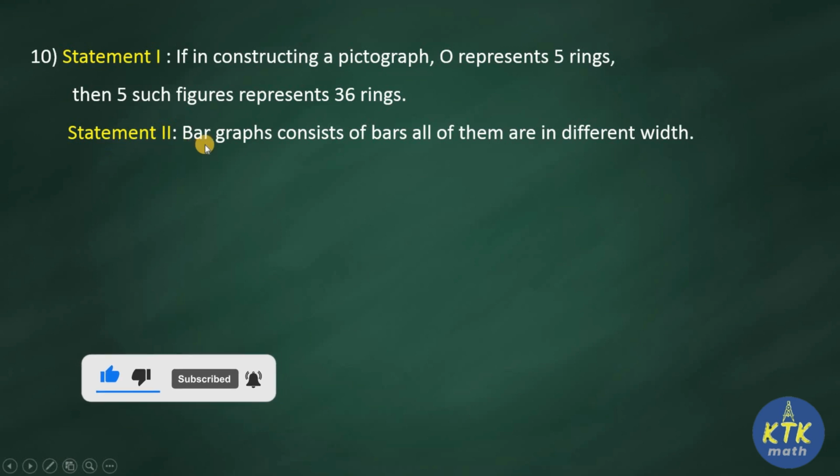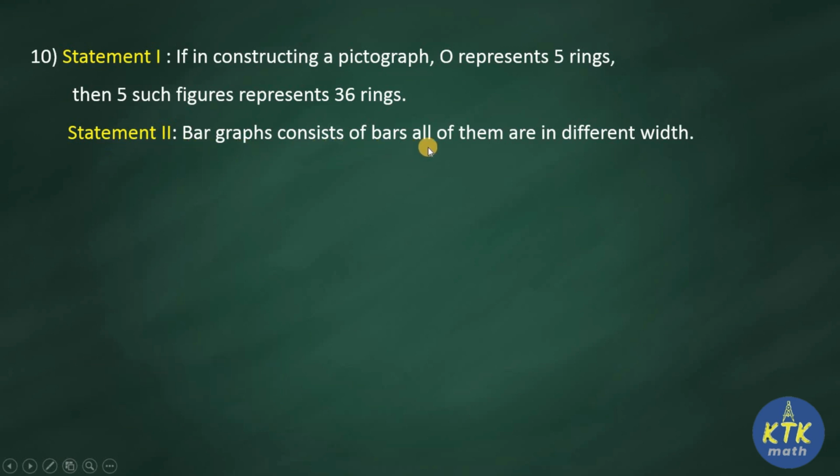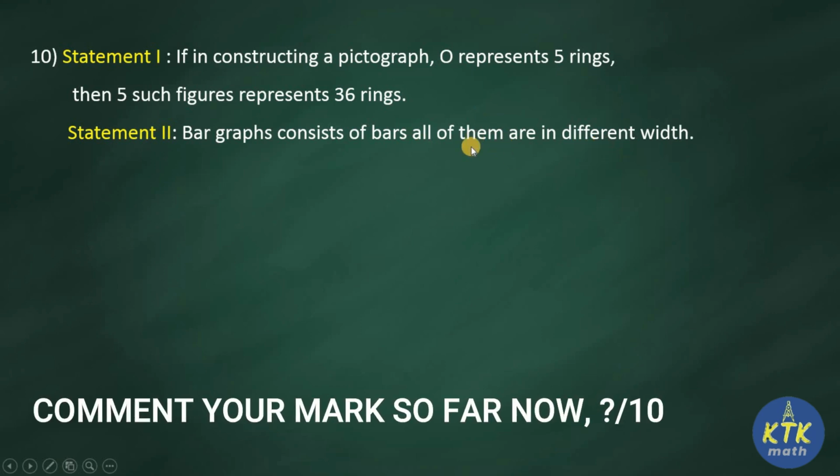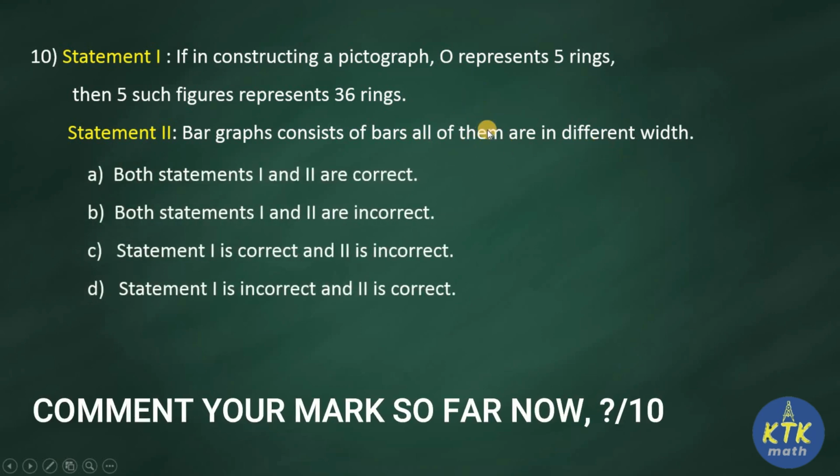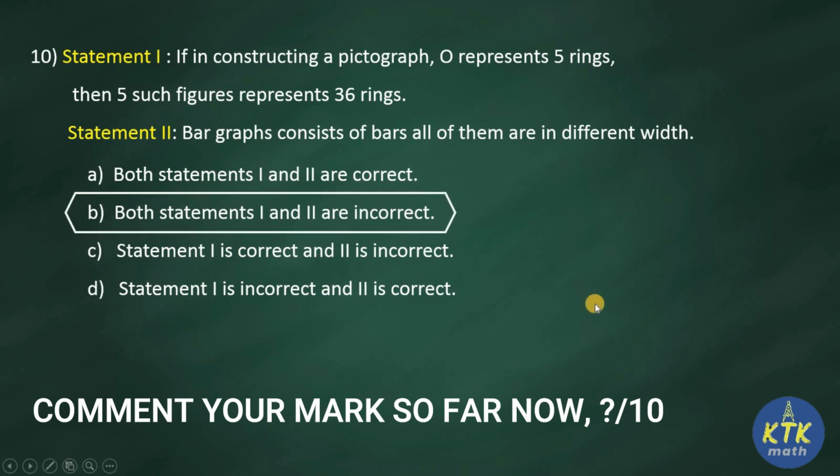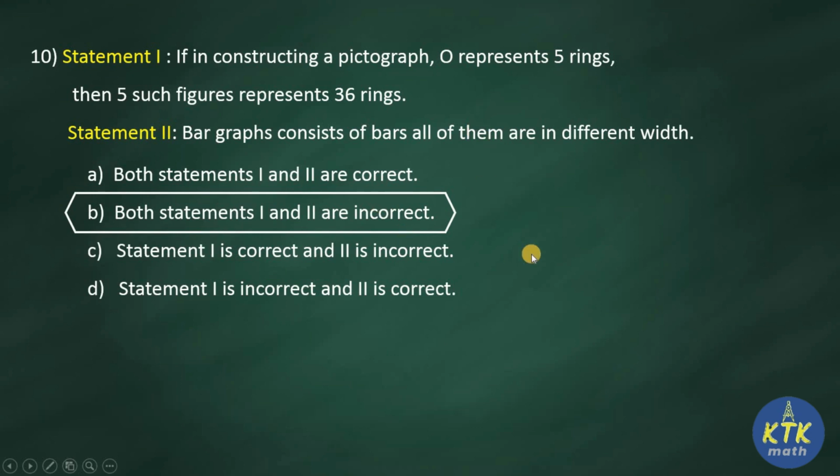Statement 2 states that bar graphs consist of bars, all of them in different width. This is also false, because we know the main condition of a bar graph is all the bars should have the same width. So in this sum both the statements are wrong. So option B is your correct answer. So read the statements properly and then find your answer. We'll move to the next question.